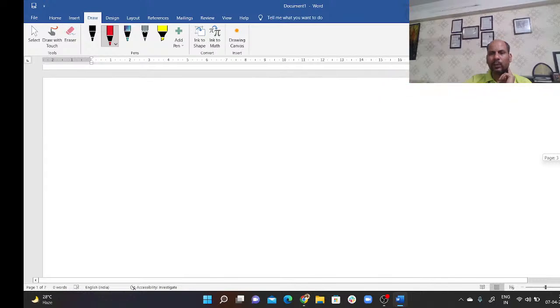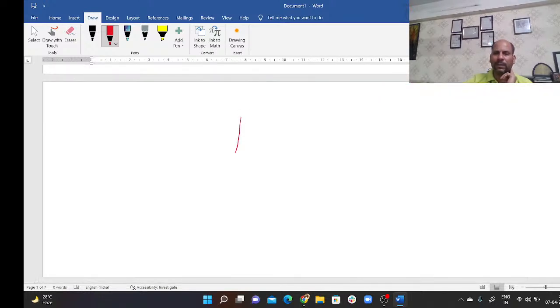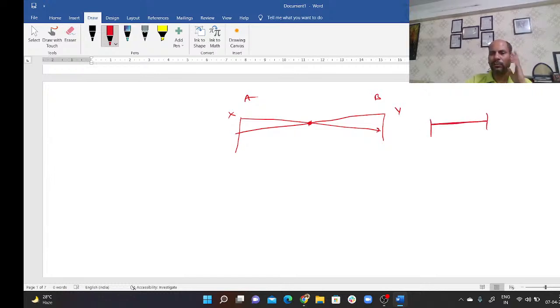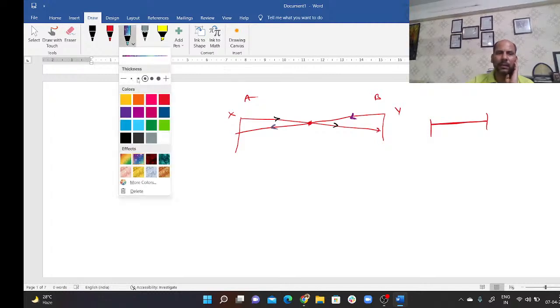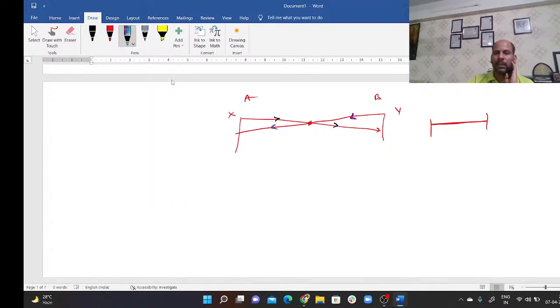There is one more question you can find, like two persons A and B. A starts from point X, B starts from point Y towards each other. I took this cross so that we can see the two persons differently. A moves in this direction and B is moving in this direction, and this is the meeting point.